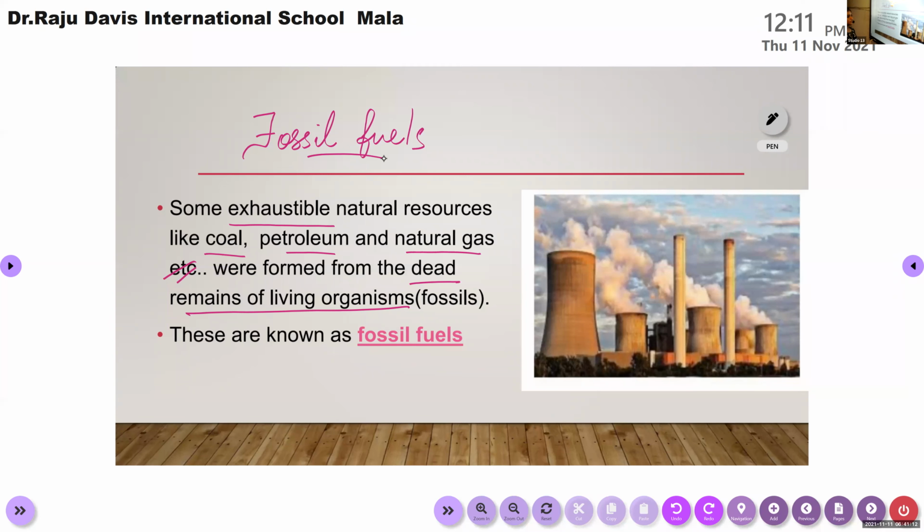Can you read? Yes, ma'am. Fossil fuels. Some exhaustible natural resources like coal, petroleum, and natural gas were formed from the dead remains of living organisms. These are known as fossil fuels. Okay.